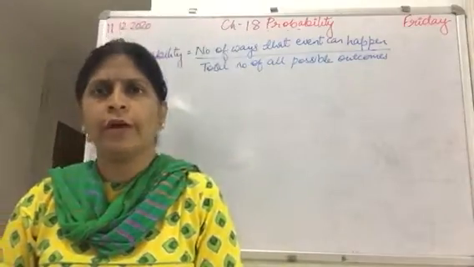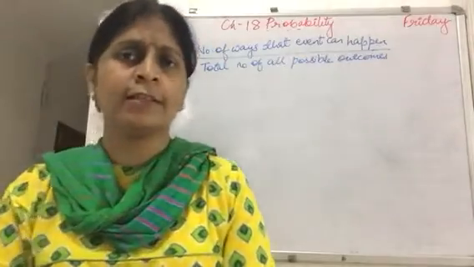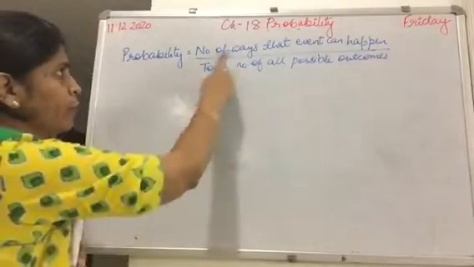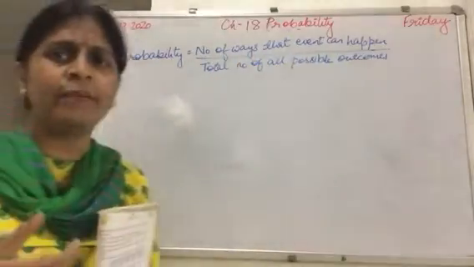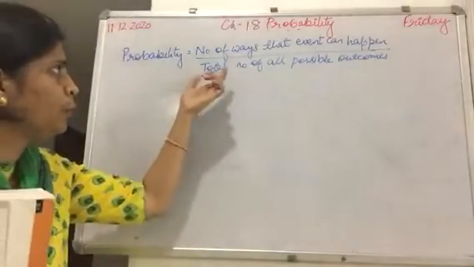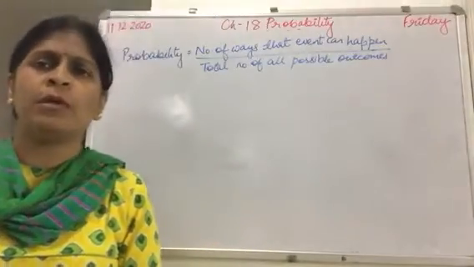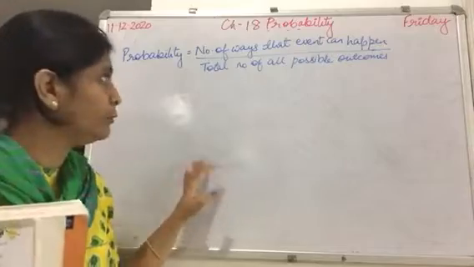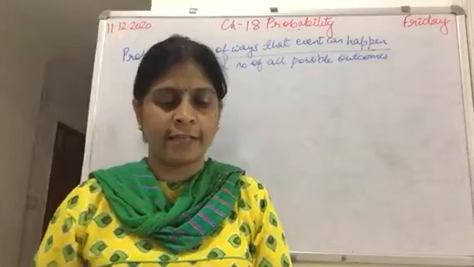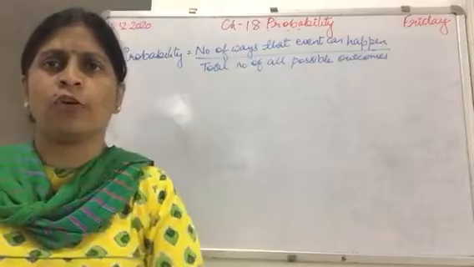Now I have explained how to calculate probability, but let us discuss what the formula of it is. Probability equals the number of ways that the event can happen, upon the total number of all possible outcomes. Event means what is asked in the question. You will write it in fractional form.